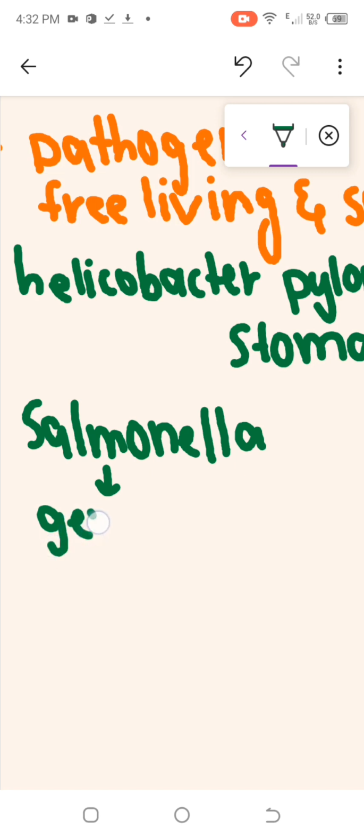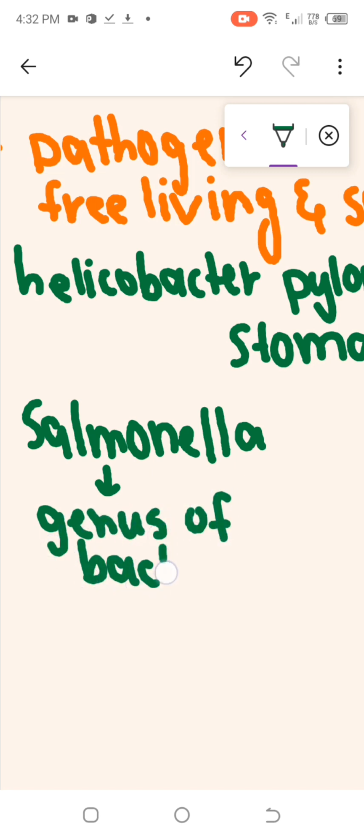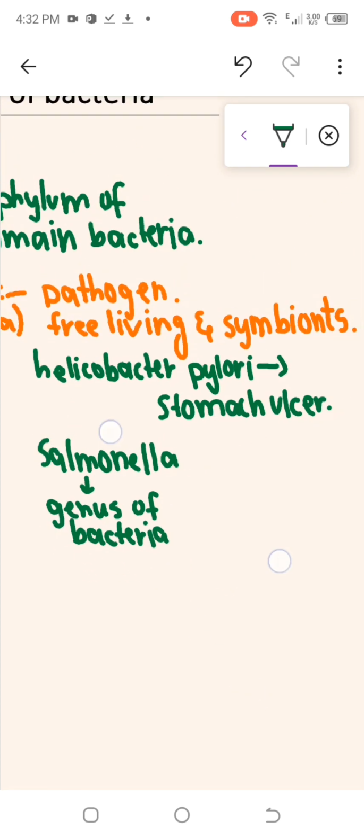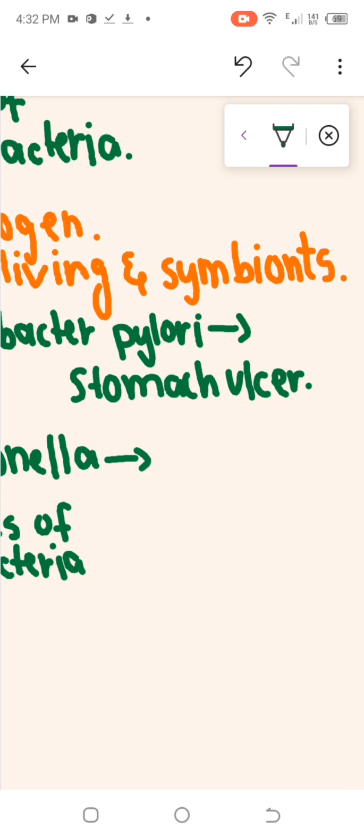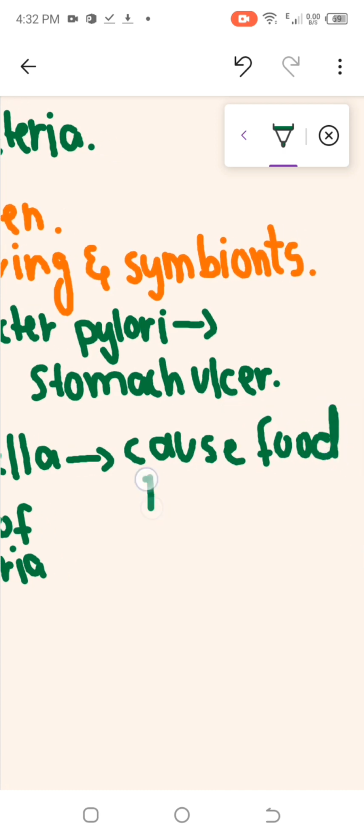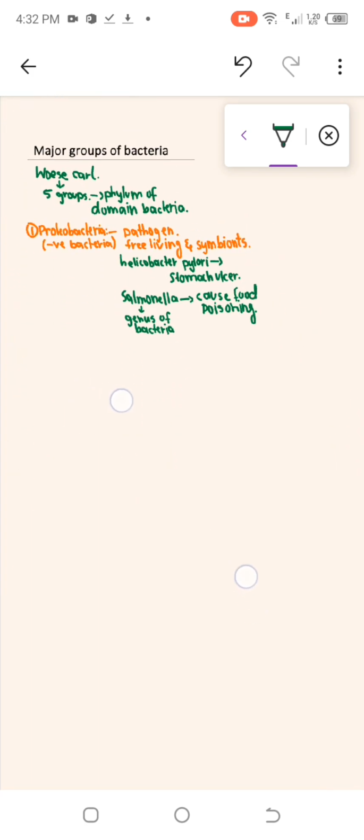These are genus of bacteria, and these Salmonellas cause food poisoning. They cause food poisoning. Okay, I hope this is clear.